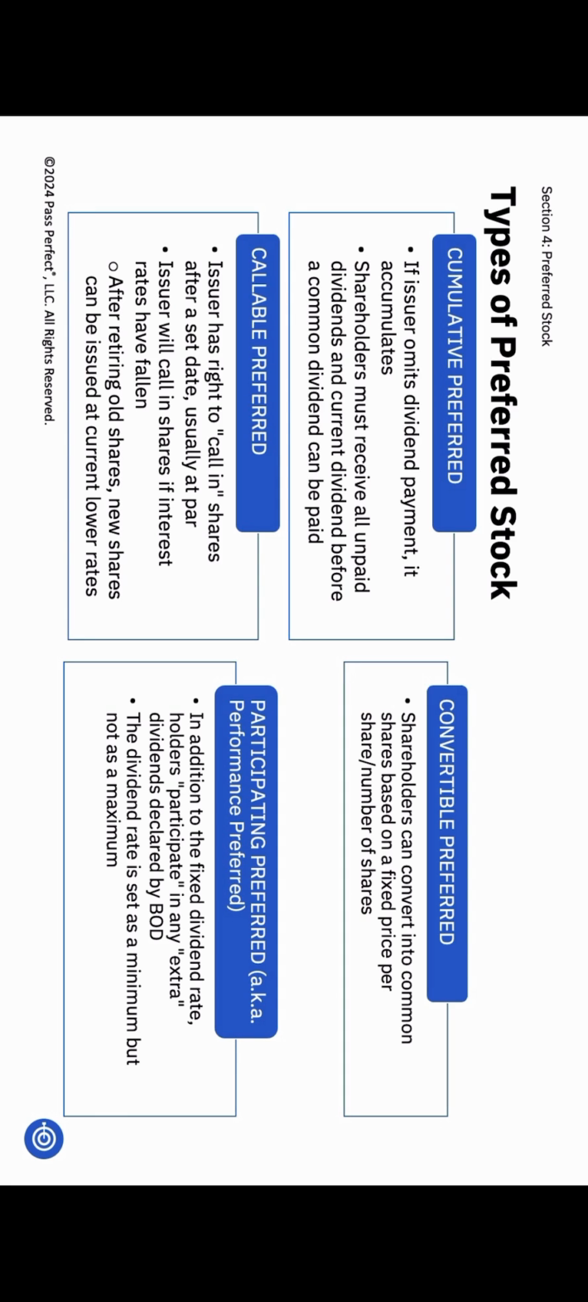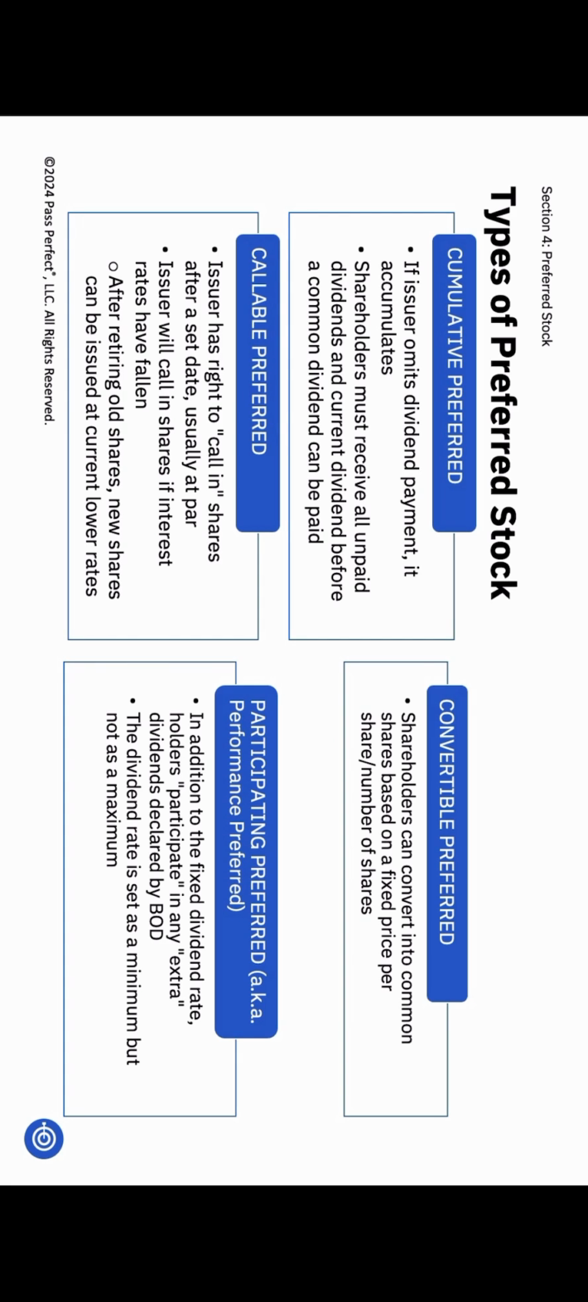Convertible preferred stock allows shareholders to convert their shares into common stock based on a fixed price per share or a fixed number of shares. For example, if we have a $100 par preferred stock that's convertible into 5 shares of common stock, the benefit for the shareholder is twofold. They receive dividends from the preferred stock, if declared, and can also take advantage of capital appreciation if the common stock price goes up. So whether the conversion is a fixed price per share or a fixed number of shares, it will be stated for convertible preferred stock, and it can be converted into common stock.